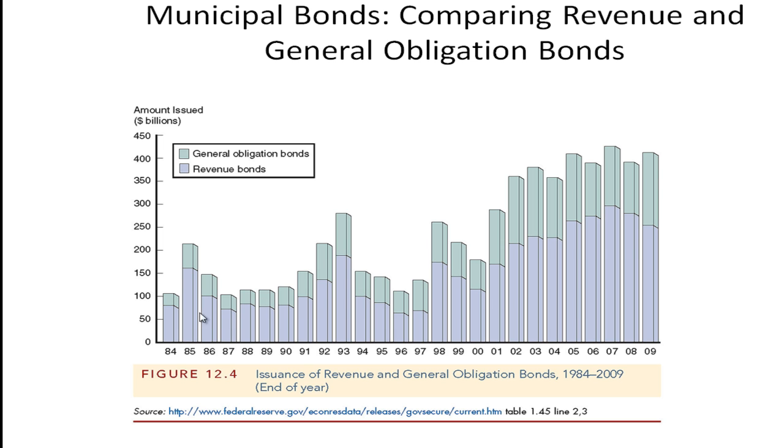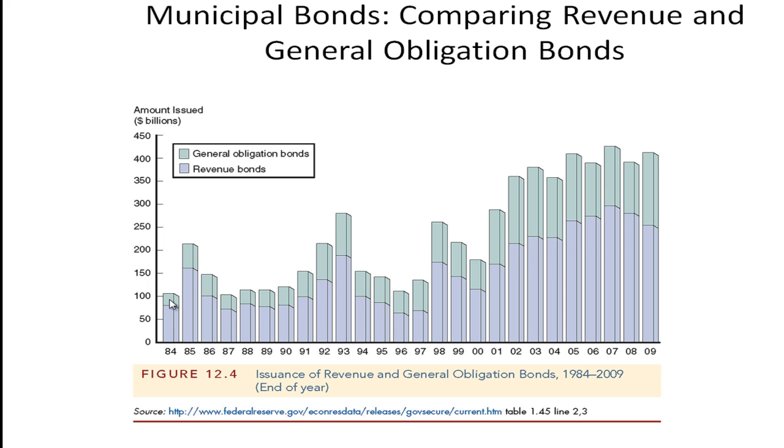So you can see that back in '84, the general obligation bonds were a very small part of the total bond issue. Revenue bonds were quite a bit larger. They look to be 3 or 4 times higher. Here it looks to be in '09, not quite 50-50, maybe 60-40.